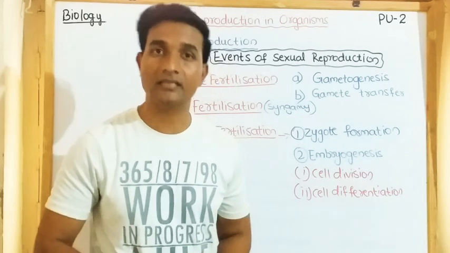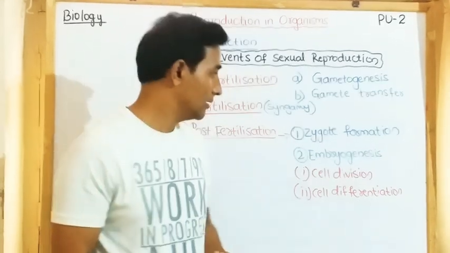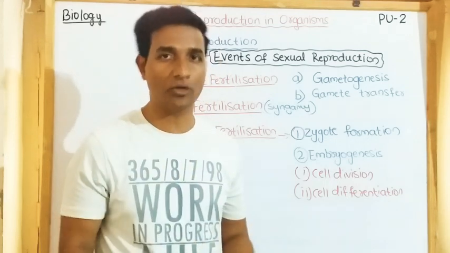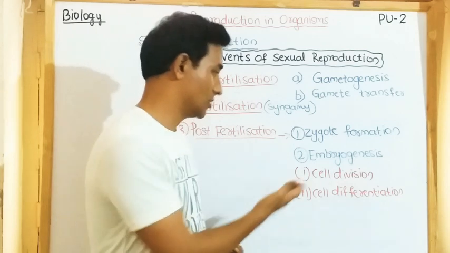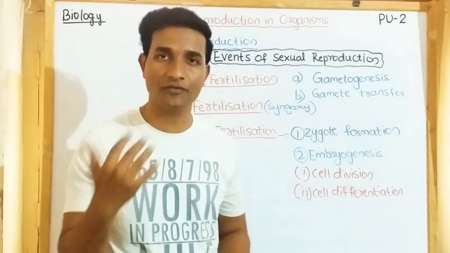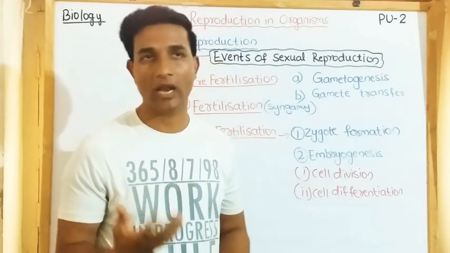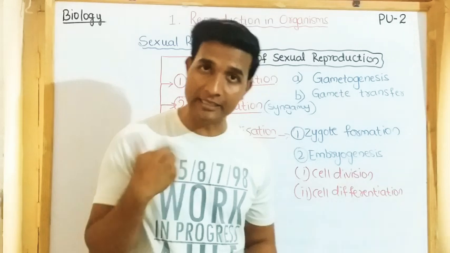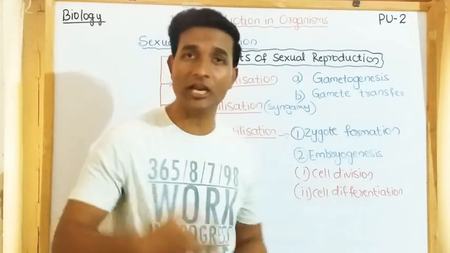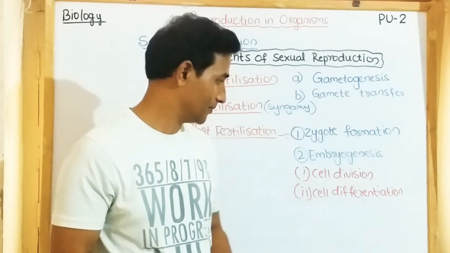This single-cell zygote has to undergo cell division so that it can increase its number of cells, and then differentiation so that it can form different parts of the body and develop into an organism. Cell division increases the number, and cell differentiation helps in the formation of tissues and the organism.